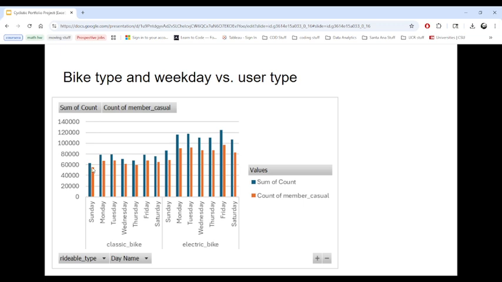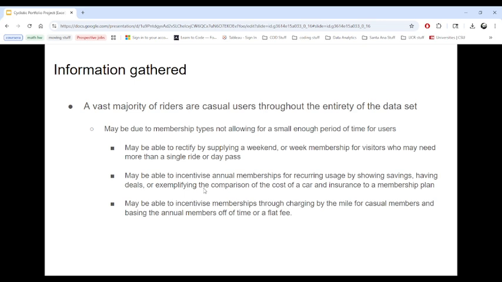casual members is under the proposed full amount, and almost half of the total. So a vast majority of the riders are casual users throughout the entirety of the dataset.